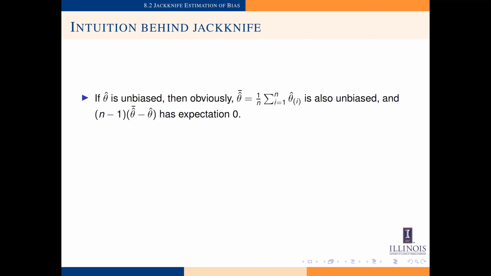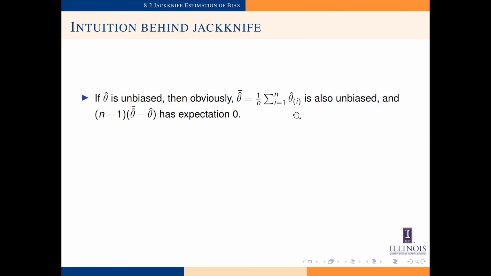Let's first consider the case where our estimator theta hat is unbiased. In other words, the expectation of theta hat is equal to theta. Then obviously theta hat bar is also going to be an unbiased estimator for theta, because each of the theta hat i's will be unbiased, and so will their sample mean be.